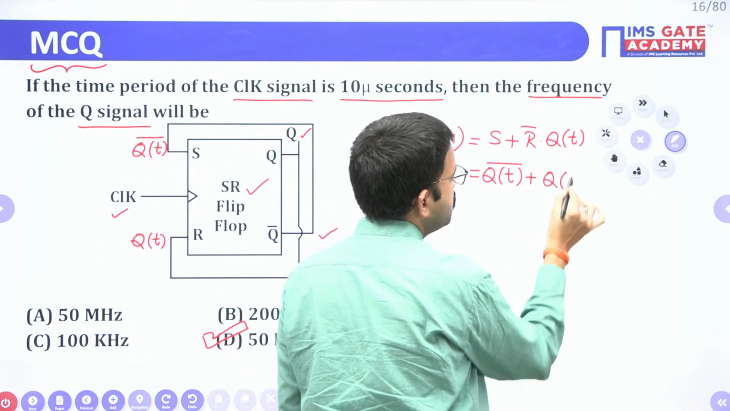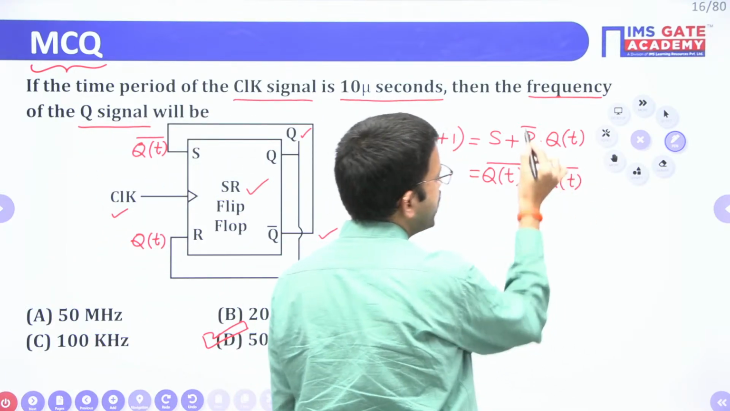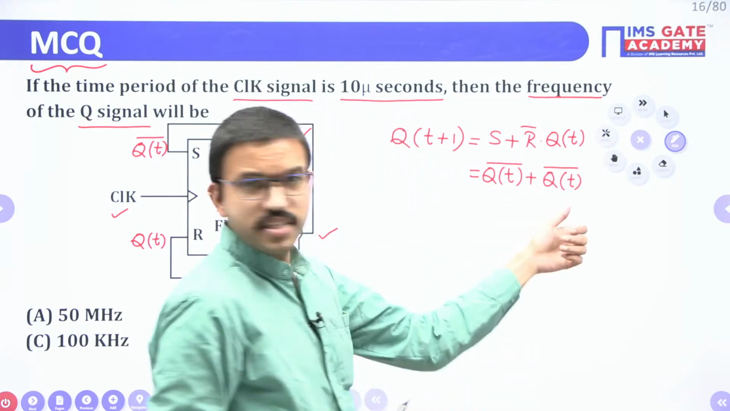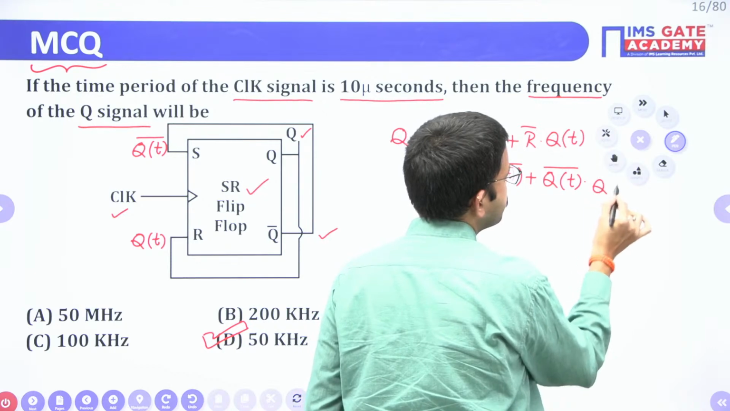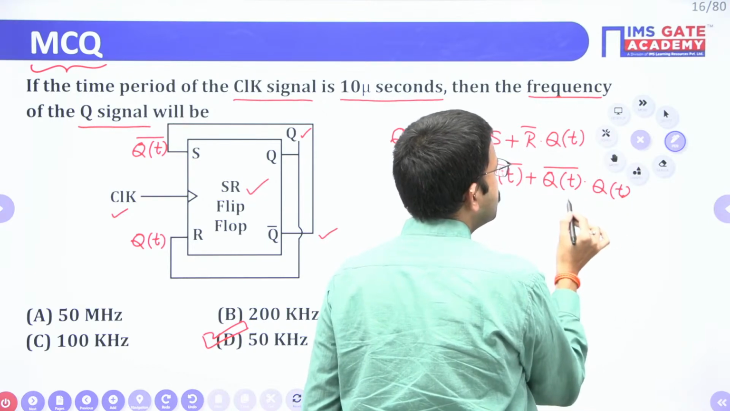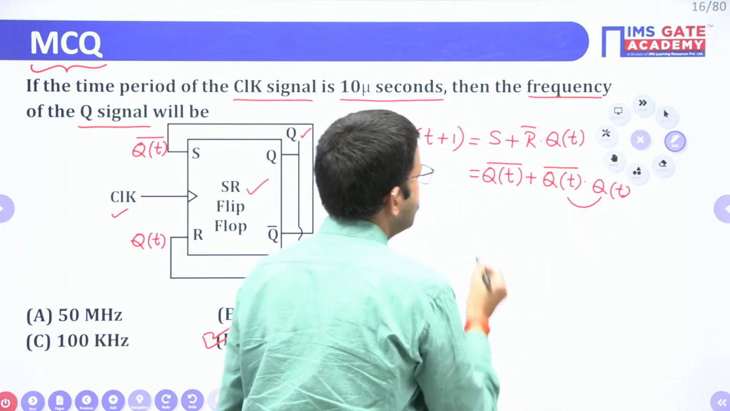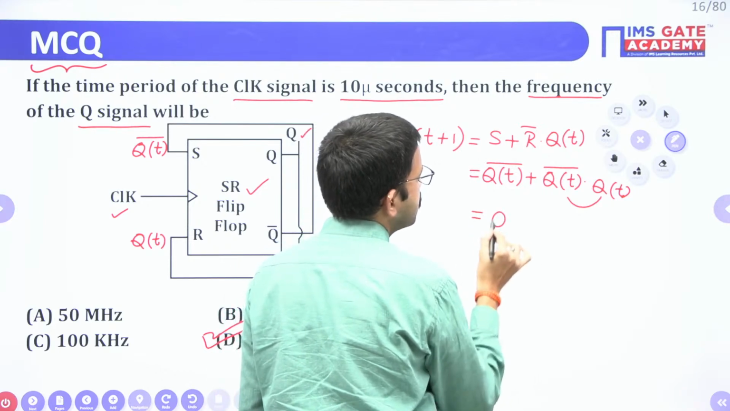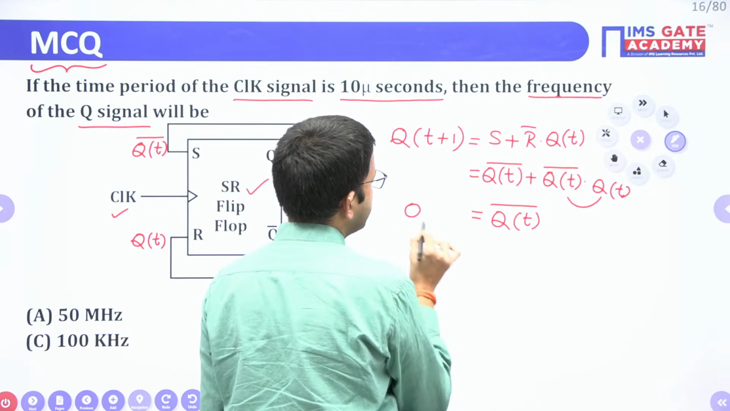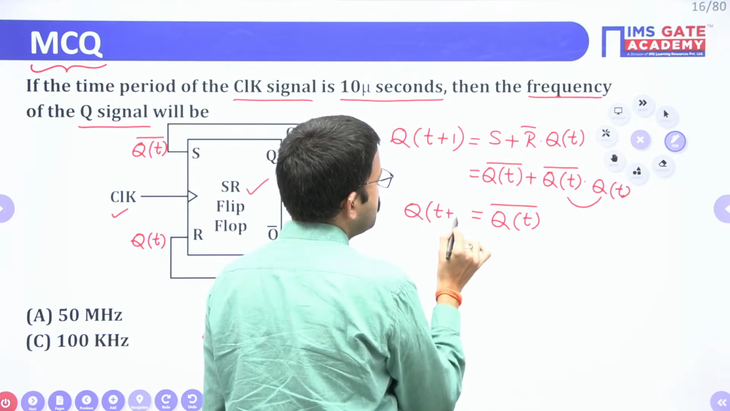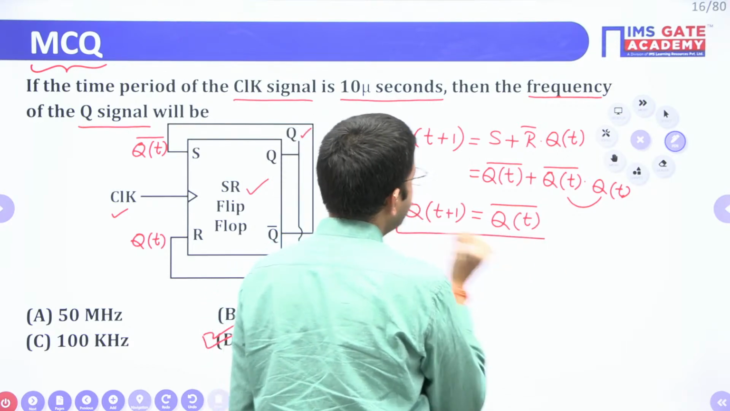R is nothing but Q of t. Since you are having the complement, we have to place that complement as it is, and then Q of t. So Q bar into Q, you will get 0. That means here Q of t plus 1 is nothing but Q of t bar. Q of t plus 1 is equal to Q of t bar.